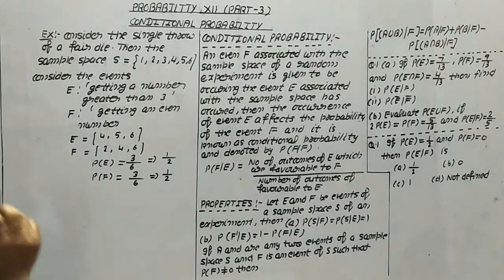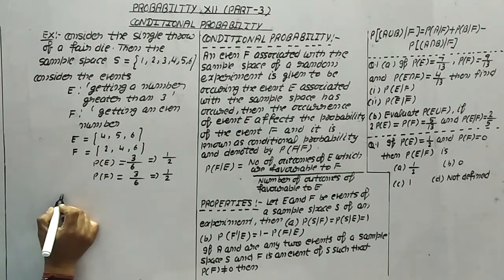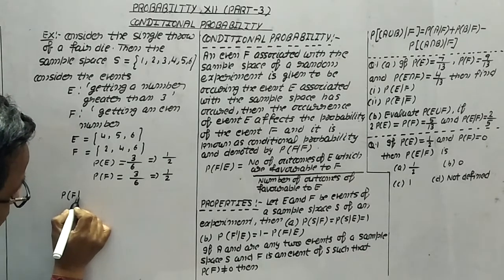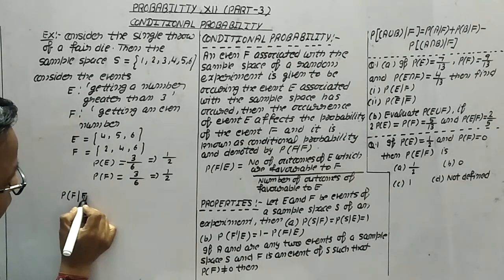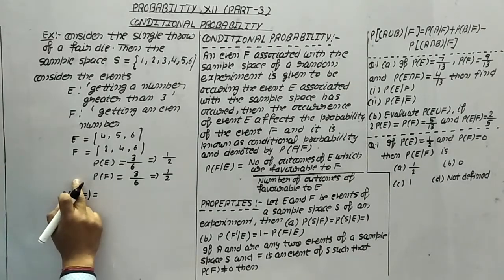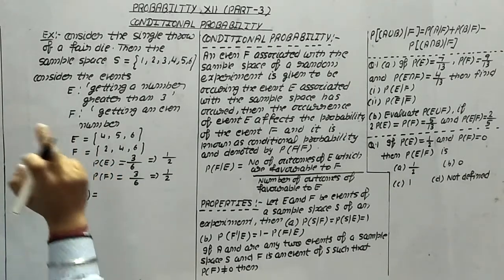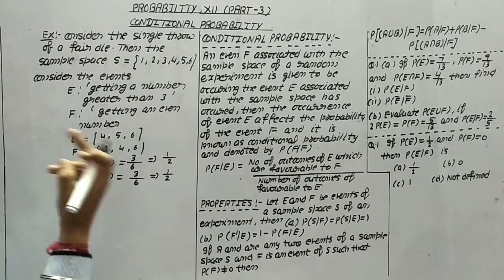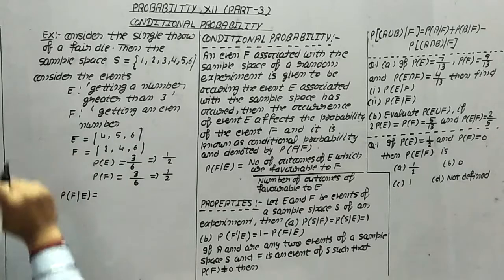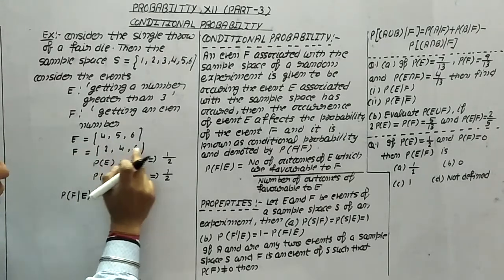So the probability of F by E is equal to the number of favorable outcomes from E for F. What are these? 4 and 6.